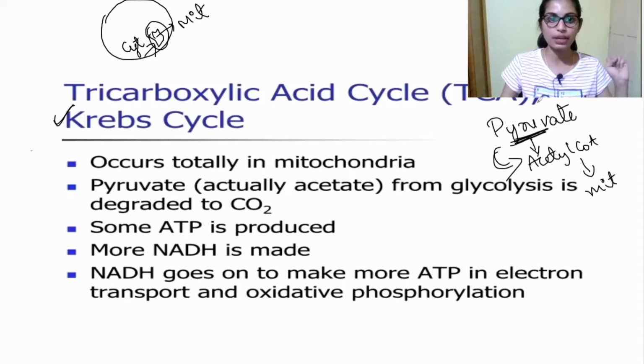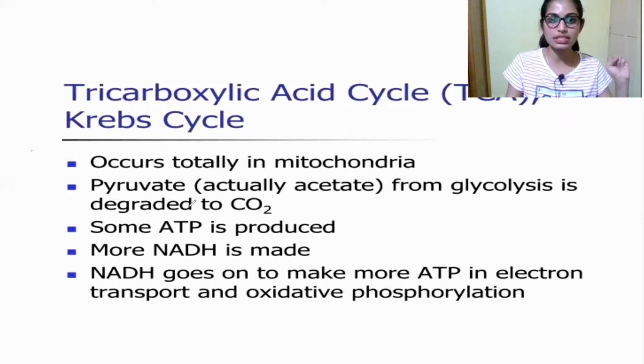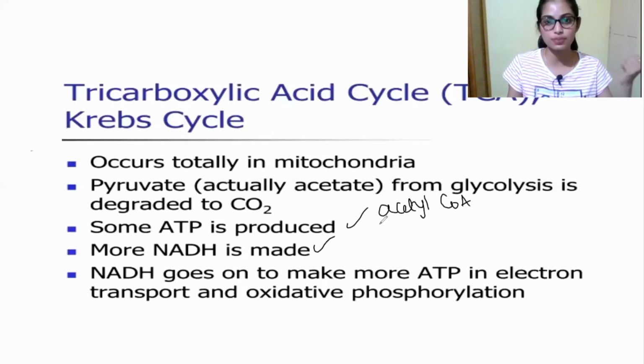So here, pyruvate from glycolysis is degraded to carbon dioxide. It does not directly enter the mitochondria, so it has to be converted into acetyl CoA, then only it enters to perform this Krebs cycle. In this Krebs cycle, some ATP is produced and also more NADH is produced. NADH goes on to make more ATP in electron transport and oxidative phosphorylation.